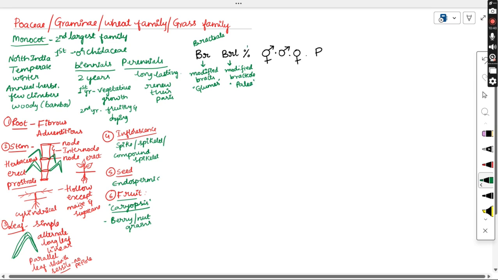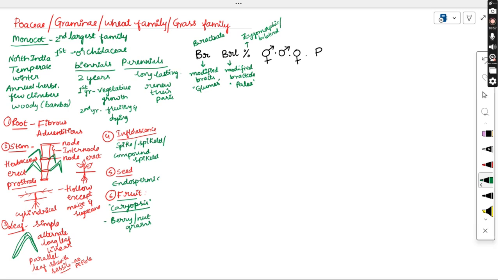Coming to the symmetry, these show zygomorphic symmetry. Zygomorphic or bilateral type of symmetry can be seen. The flower divides into two equal halves if we cut only at a particular plane that passes through the central axis. That type of symmetry we call zygomorphic or bilateral.